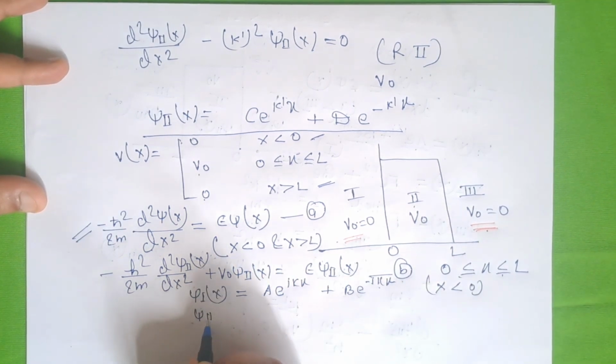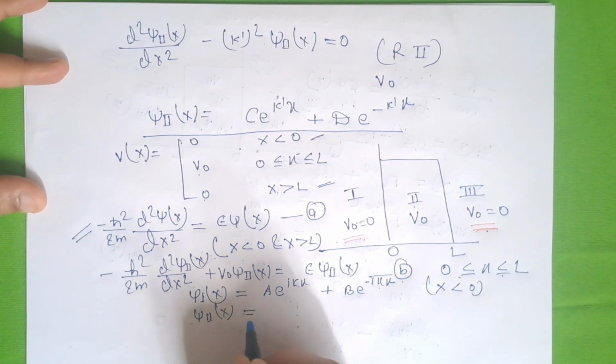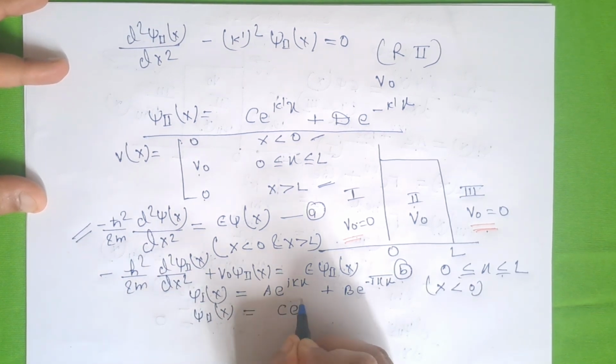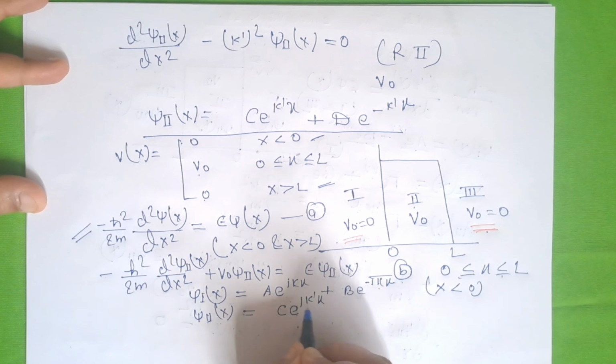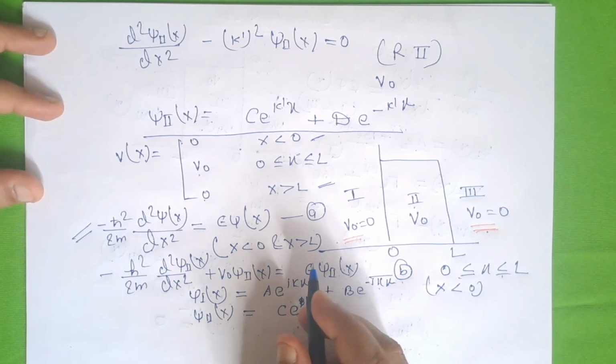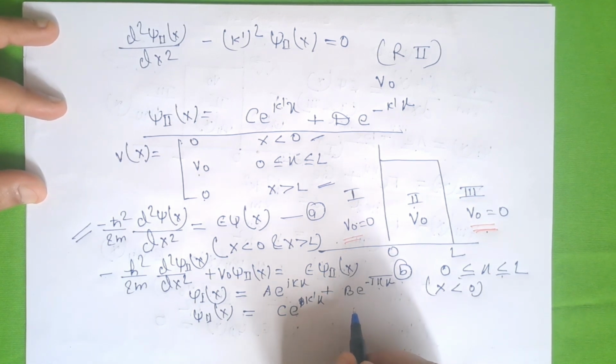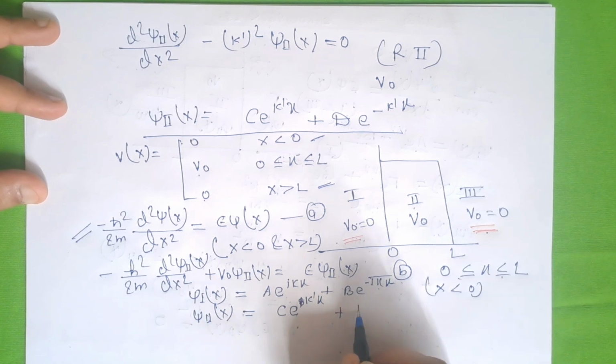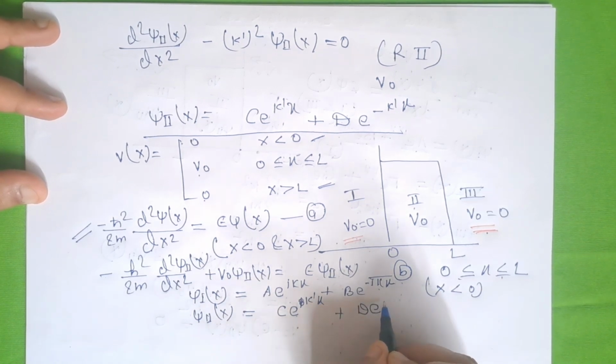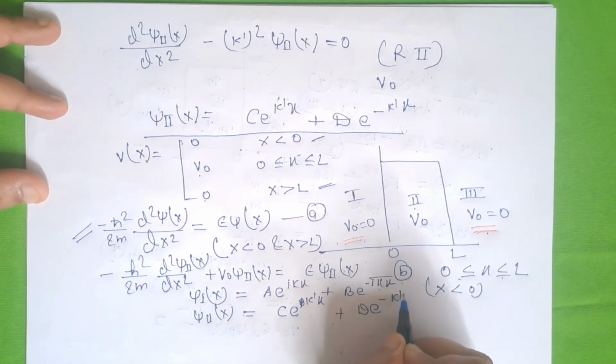For region 2, C e to the power i k dash x plus D e to the power minus i k dash x.